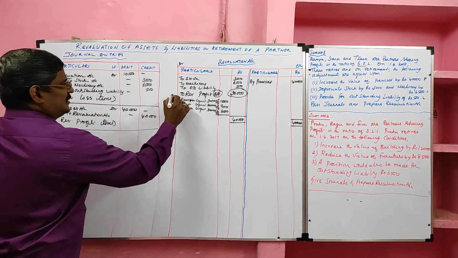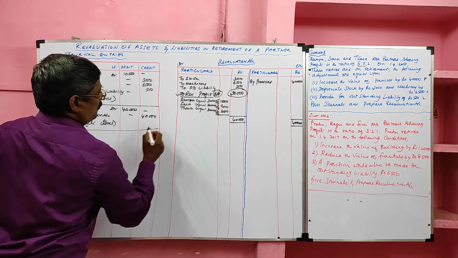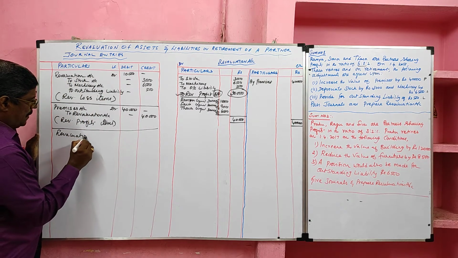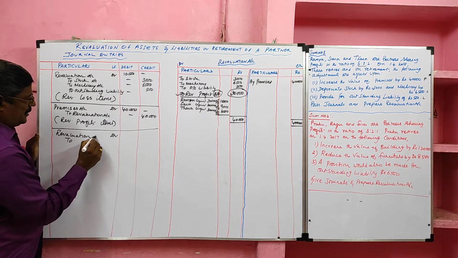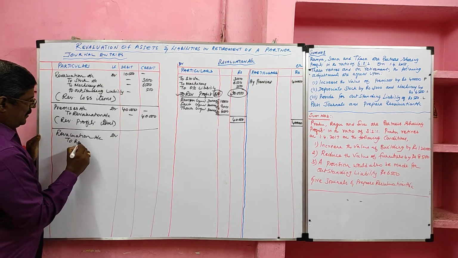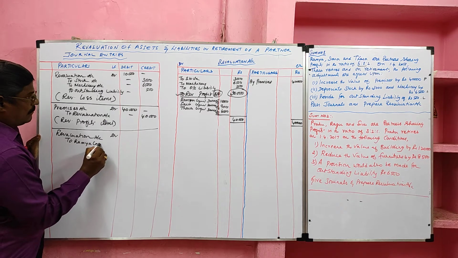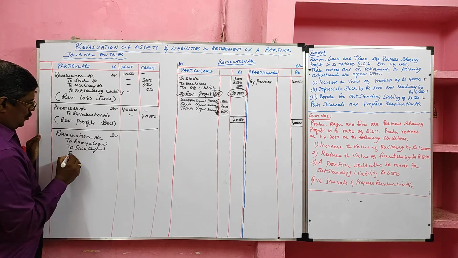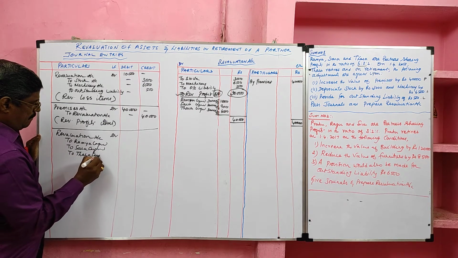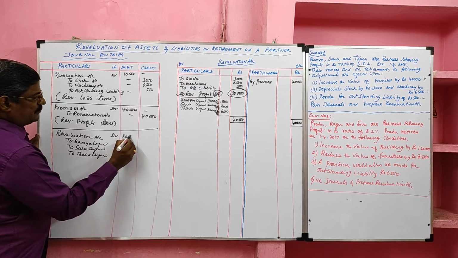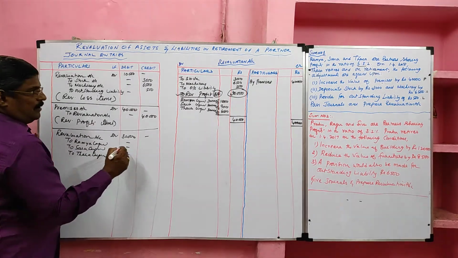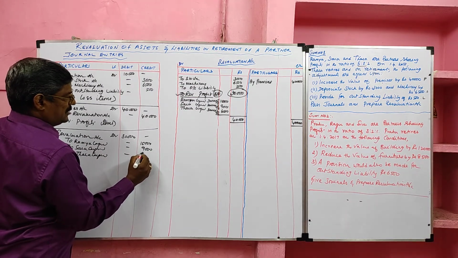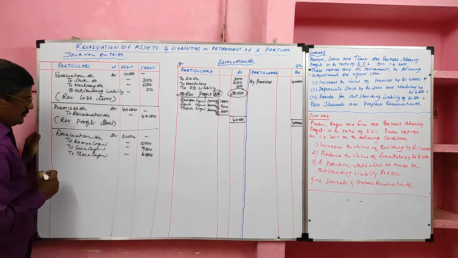Okay. Then for revaluation profit, we have to record one journal entry. The journal entry is revaluation account debit to old partner capital account, to Ramya capital, to Sara capital, to Tara capital. Total profit 30,000, of which 15,000 goes to Ramya, 9,000 goes to Sara, 6,000 goes to Tara.